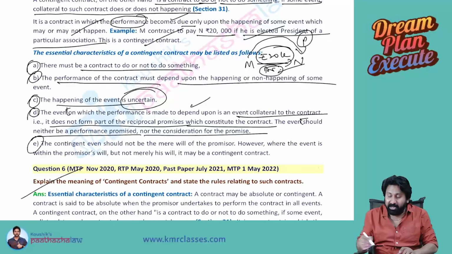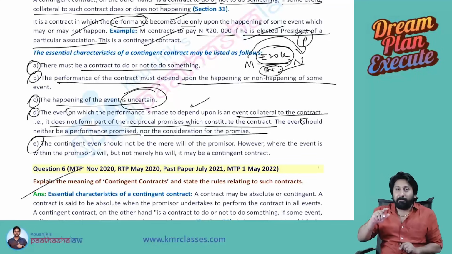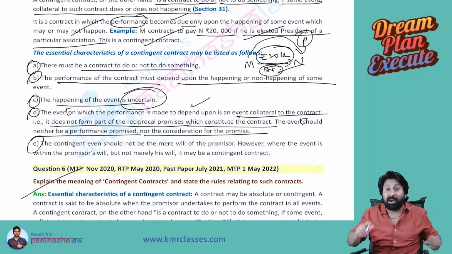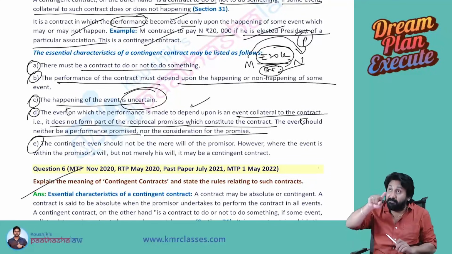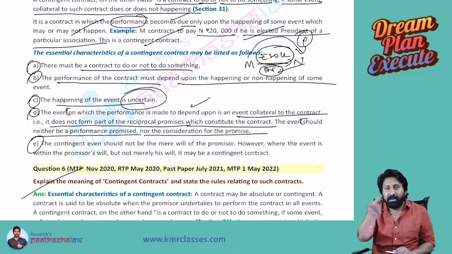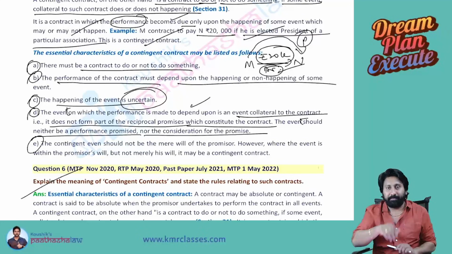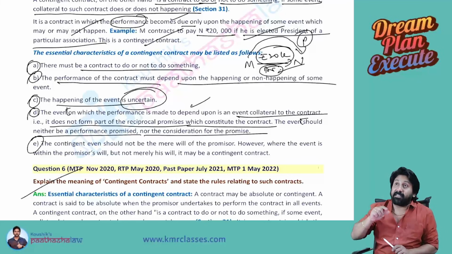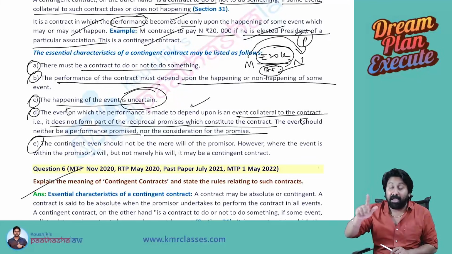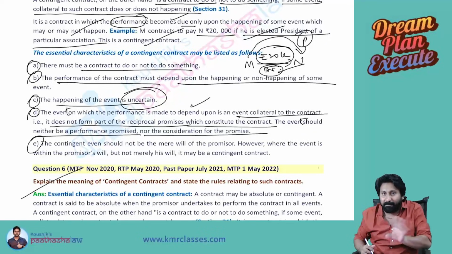Here, being appointed to a particular association is not a performance. I'm not paying 20,000 rupees for appointing as a president. I said, if I become president, then I will pay you 20,000. Here, M promising to pay N is the performance, and 20,000 is the consideration. In these two things, contingency should not be there. If M said that I may or may not pay, a contingent contract is not created because the performance itself is doubtful here. Performance should not become doubtful.